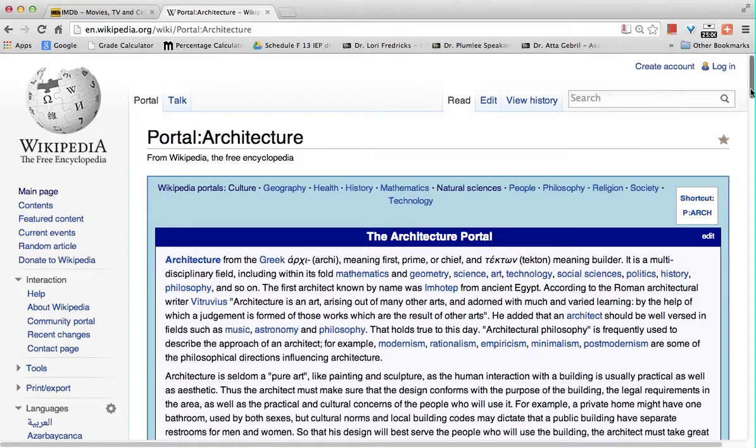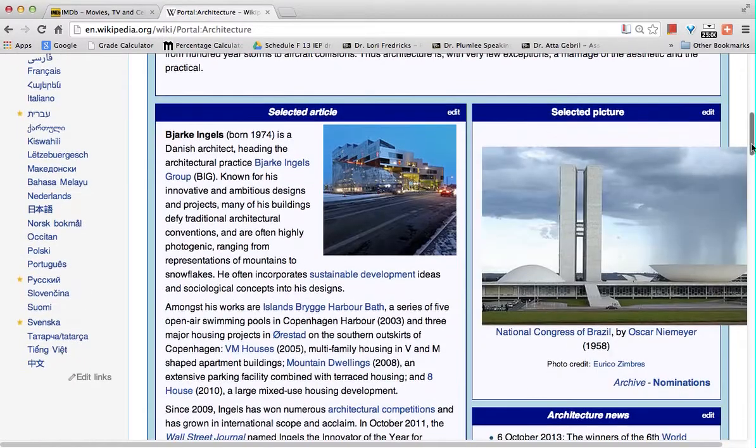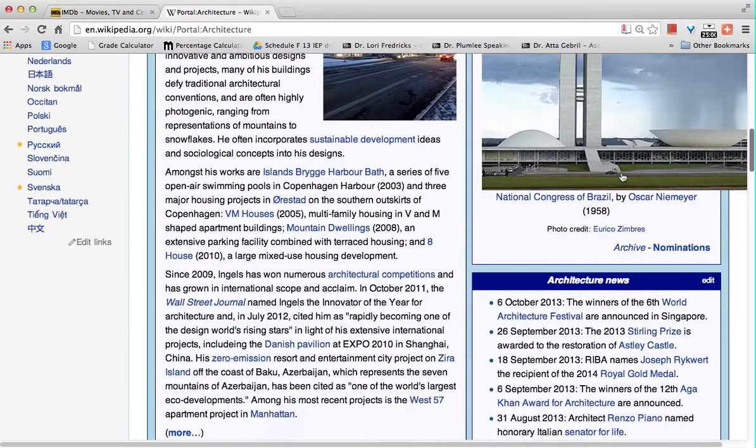You get a basic description of what architecture is. It gives you the origin of the word, basic history, etc. Now let's say you wanted to research something that's super specific, like this, the National Congress of Brazil by Oscar Niemeyer. This happens to be a famous architect. Rather than researching him, let's research the building.